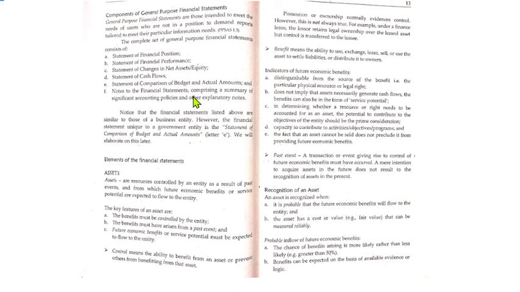So yan. Later on, we will have, I think, a sample of this, yung SCOBA. Statement of Comparison of Budget and Actual Amounts. So yan yung I think I have to emphasize this. Remember, this is just an overview ha. Pinapakita lang sa iyo lahat muna yung overview, and then tsaka natin pupuntahan lahat ng detalye on the succeeding chapters. So what are the elements of the financial statements of a government financial report?